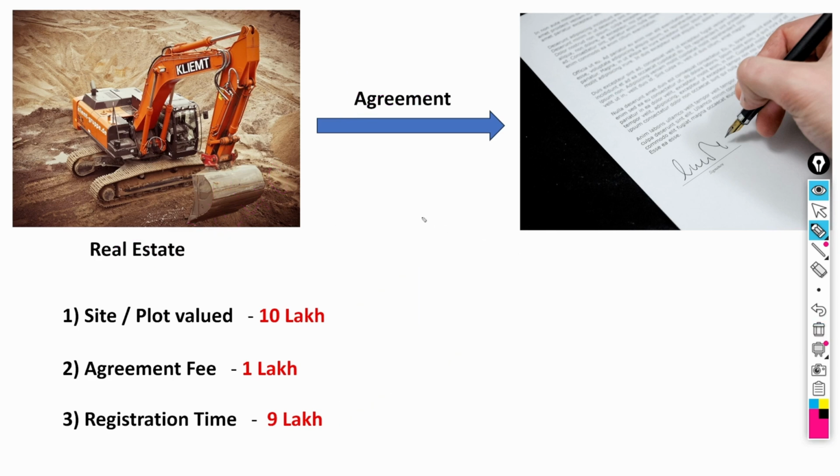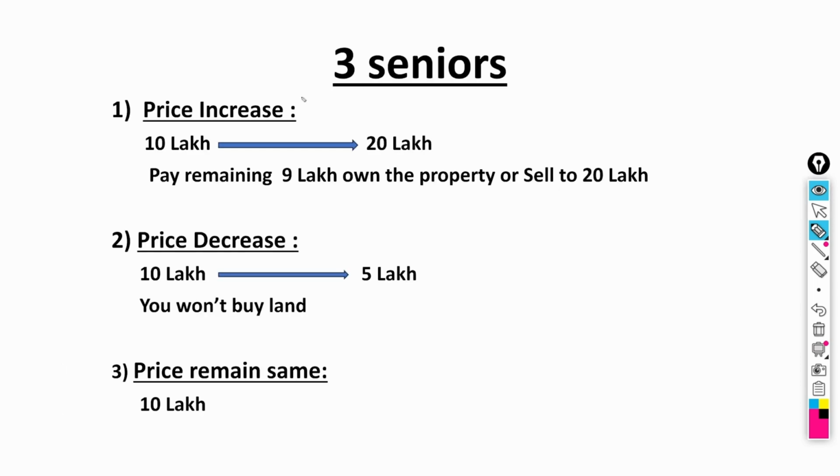Now you want to buy the site, so your assumption is that the area where they are constructing the site, due to infrastructure development or colleges or anything, the site value might increase from 10 lakhs to 20 lakhs or 30 lakhs after 1 year. So you will get into the agreement by paying 1 lakh to them. Once we get into the agreement, there are 3 possible scenarios.